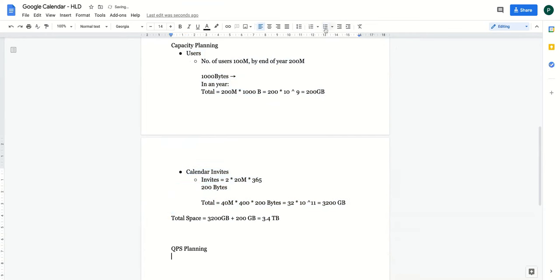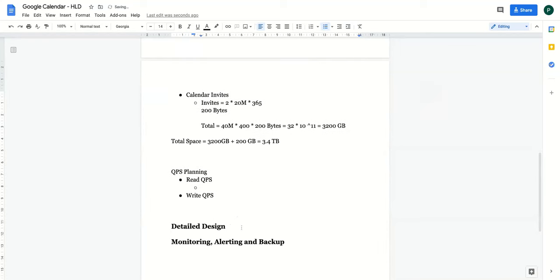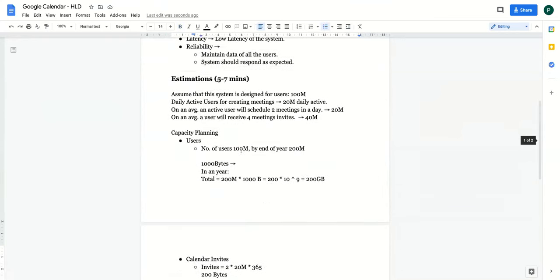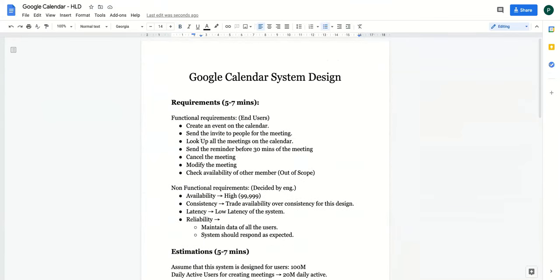So in general, in QPS, there are 2 things which you talk about. The first is read QPS and the second one is write QPS. Now, what will be the read QPS? What are the APIs which we might have? Then we'll go to the details and look at our requirements, to see what all things we can do.